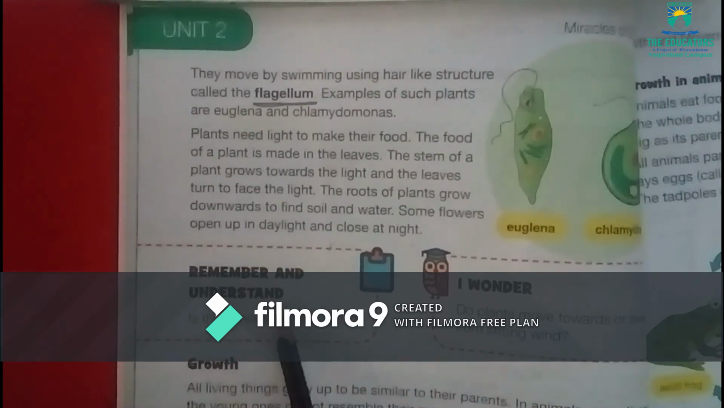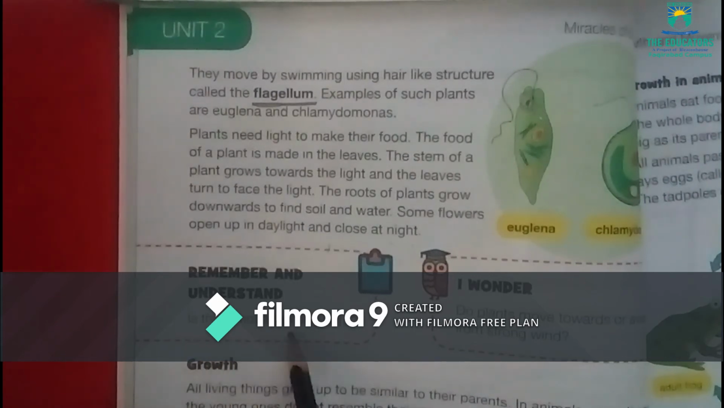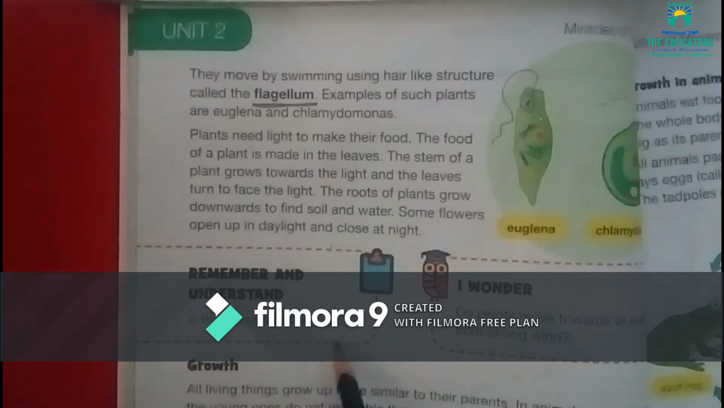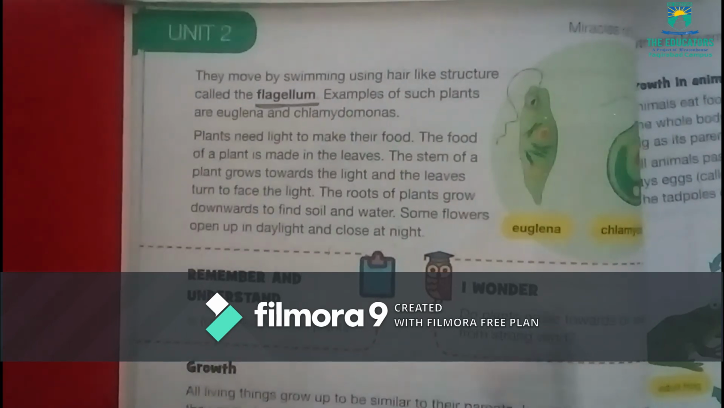Remember and understand. Is there movement in plants? Yes, because plants can move, but the movement is very slow.